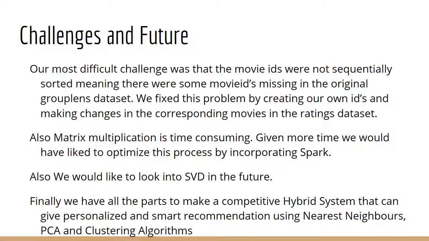And finally, we have all the components to build a hybrid system that can handle the initial phase, which we think will use a content-based system, and as we get more users in our system, we'll be able to use collaborative filtering. That is for the future.